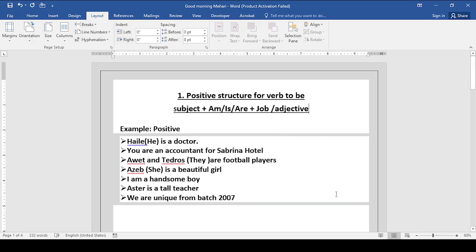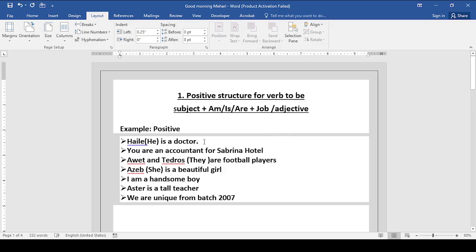So let's take number one, example. Haile, we can consider he. Haile is a doctor. In this case, I have written Haile is a doctor, it is a positive. Why? Because it forms subject plus be verb is.